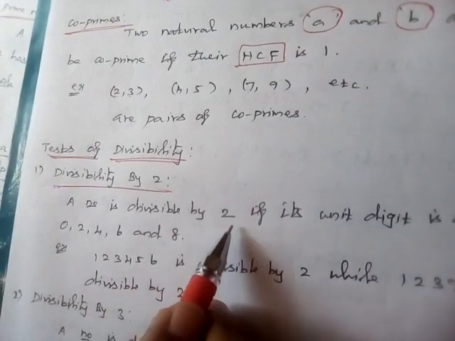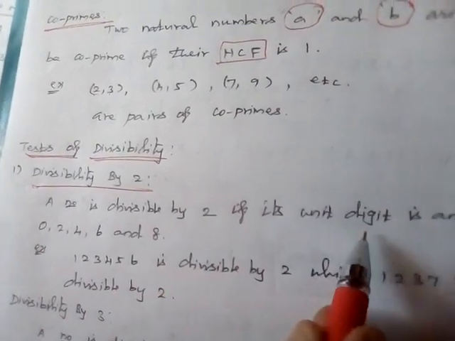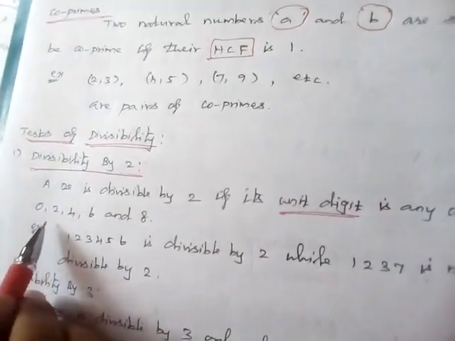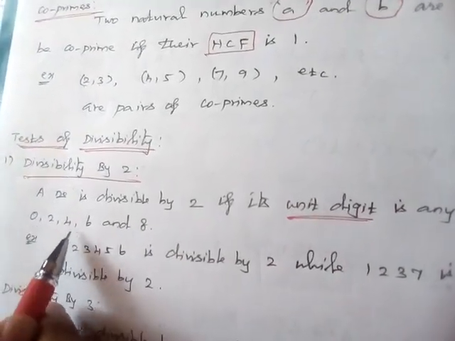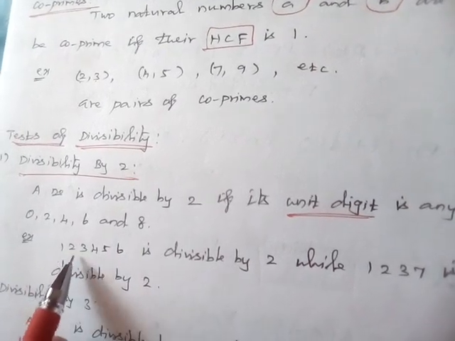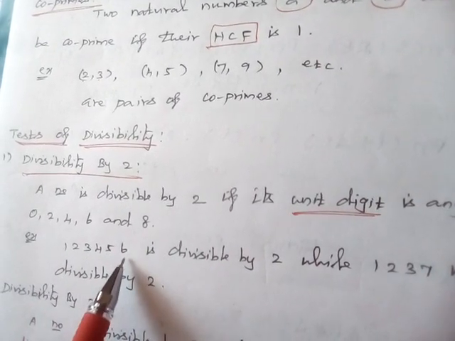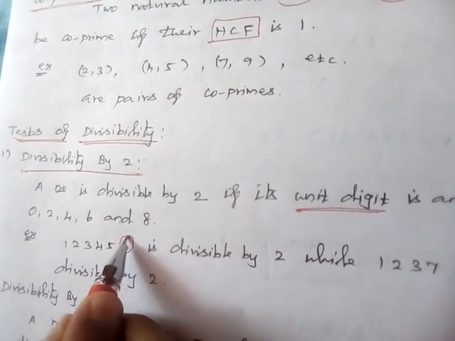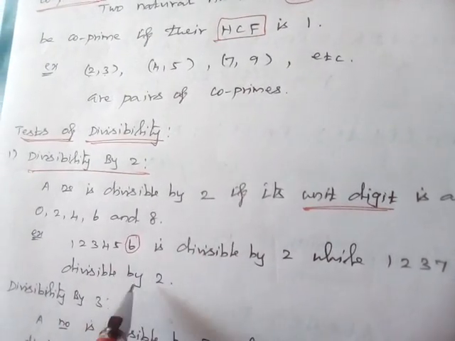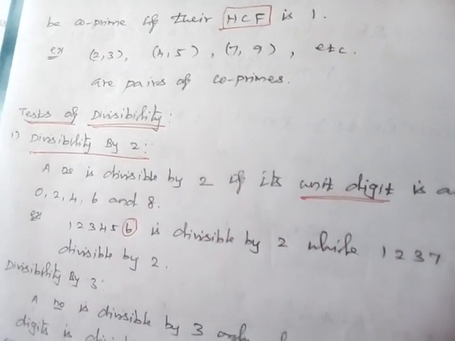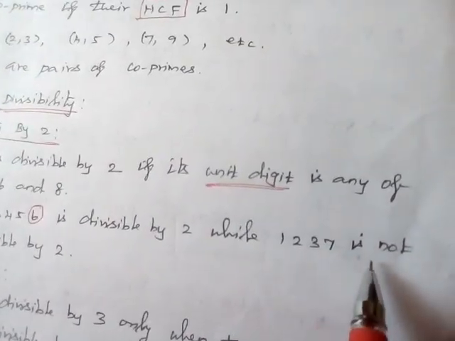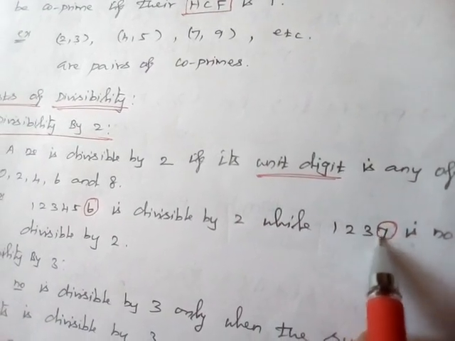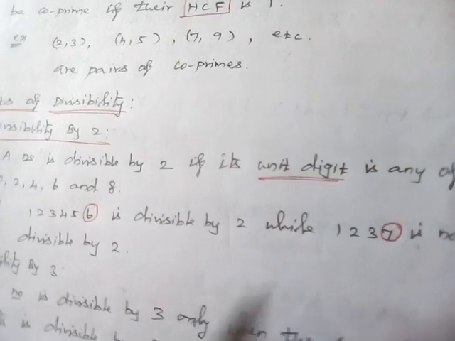For example, 123456 is exactly divisible by 2 because the unit digit is 6, so the entire number is divisible by 2. Similarly, 1237 is not divisible by 2 because its unit digit is 7, which is not divisible by 2.